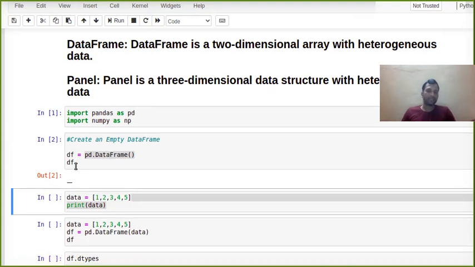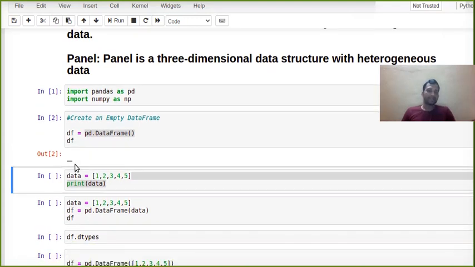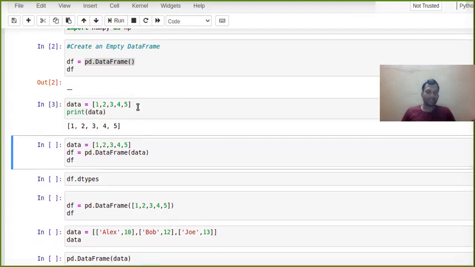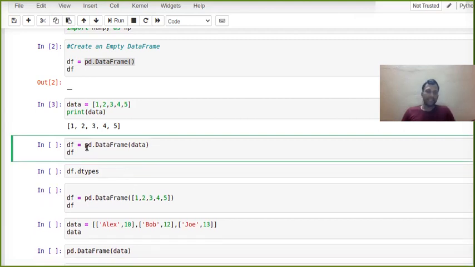Suppose you want to create a data frame with some data. First you have to generate the data. I am generating one-dimensional data, a Python list. You can see we have 1, 2, 3, 4 and 5. If I want to use that data, I will simply use pd.DataFrame and in brackets write data. What is data? Data is this one. Now it will convert it into a data frame.